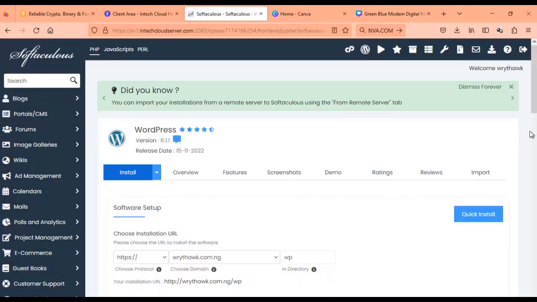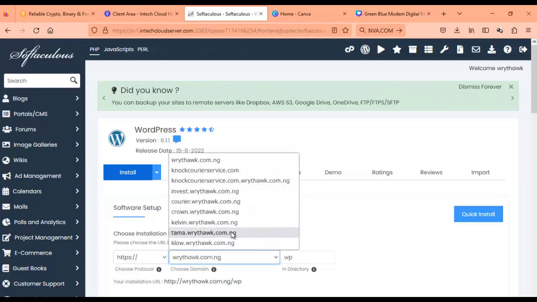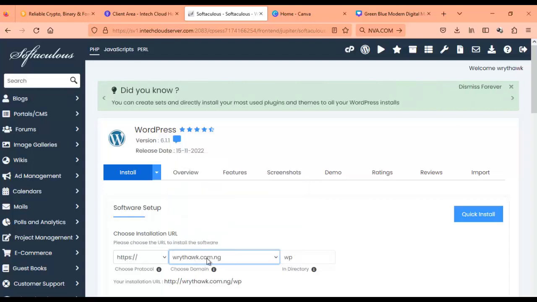Then you choose the subdomain you want to use. Aside from a subdomain, you can actually use the main domain and just put a name here. So you can just say courier like this. What this will do is that it's not going to be a subdomain, it's just going to be a directory. So this is how the link is going to look, instead of looking like a subdomain. You understand? But I just want us to use a subdomain.